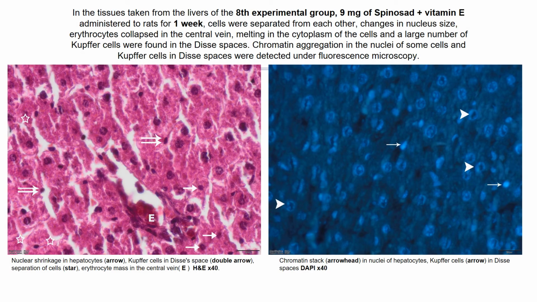One week after administration, we can see that cells were separated from each other, and we can see changes in nuclear size. Chromatin aggregation in the nuclei of some cells and Kupffer cells in distal spaces were detected under fluorescence microscopy.